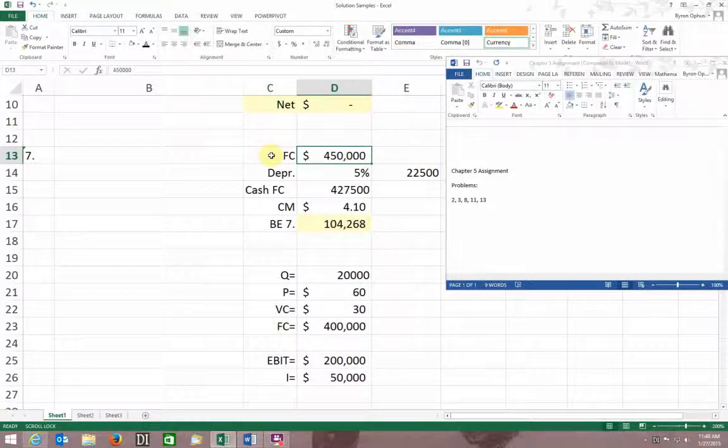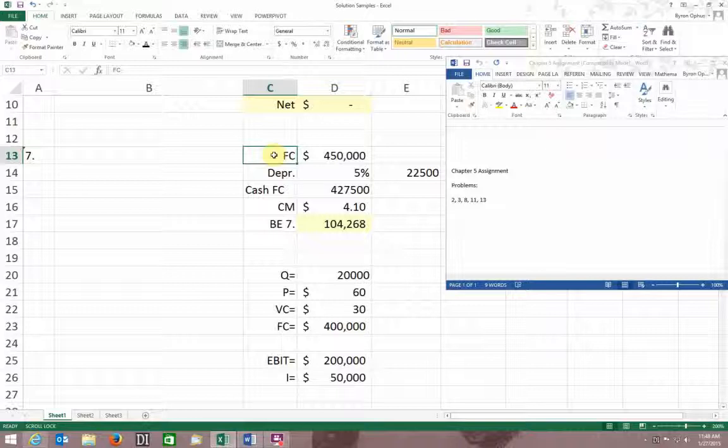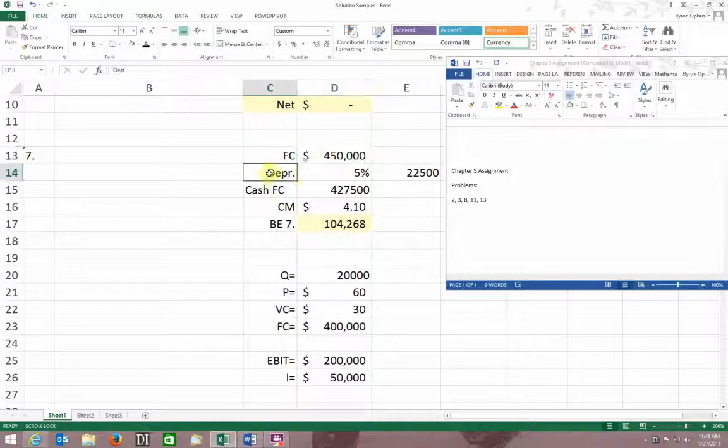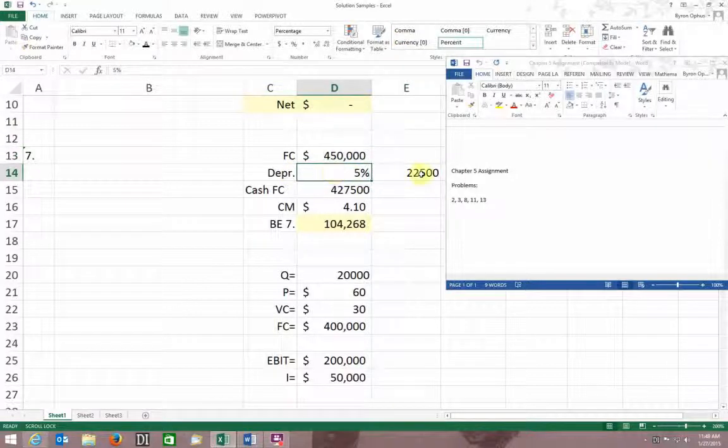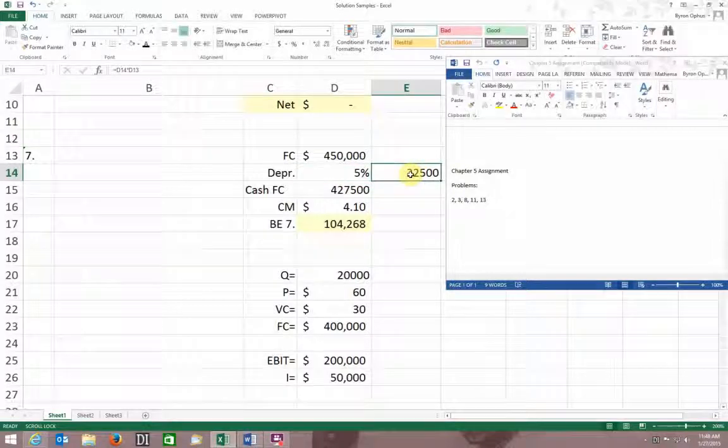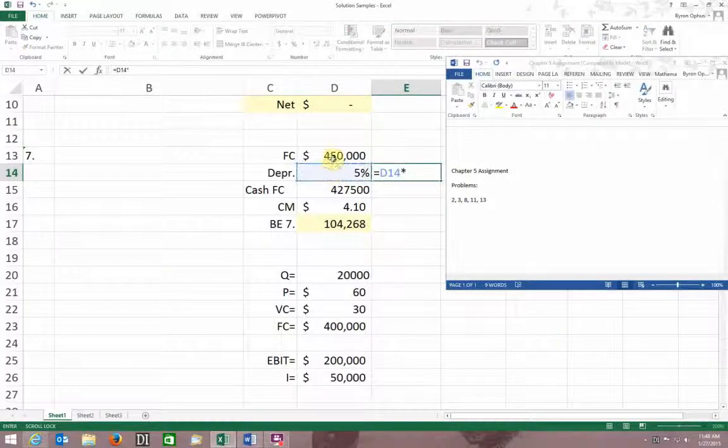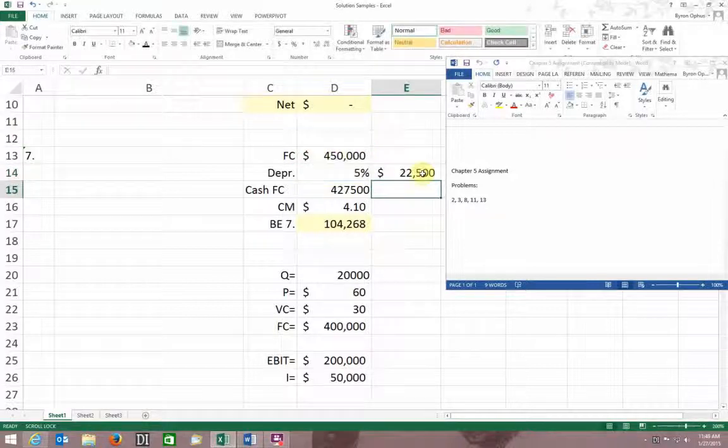So yeah, I'm just going to enter the information first. I know that my fixed cost is $450,000. My depreciation is 5%. So now 5% of my fixed cost is my depreciation. So I put this aside and I set it over here, and I said, okay, well, that's equal to my depreciation times my fixed cost, or $22,500. Okay.